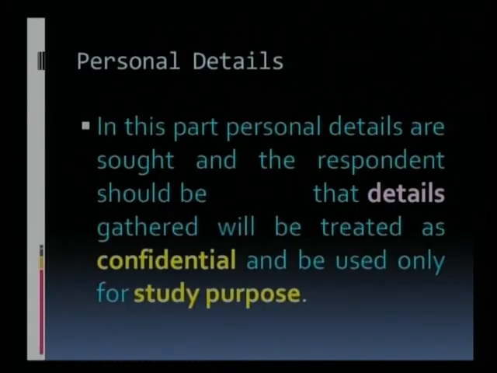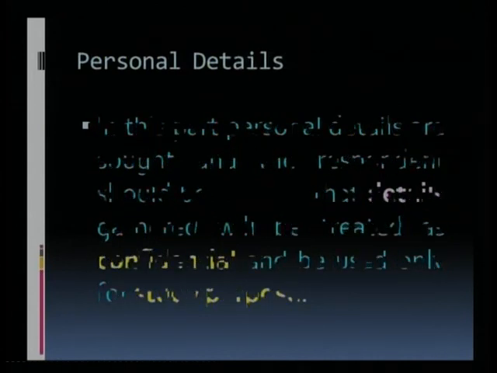Suppose we take up one more important thing. When we want to collect information from a person, we should assure the person that whatever personal details are sought in this part, the respondent should be assured that the details gathered will be treated as confidential and used only for study purposes.